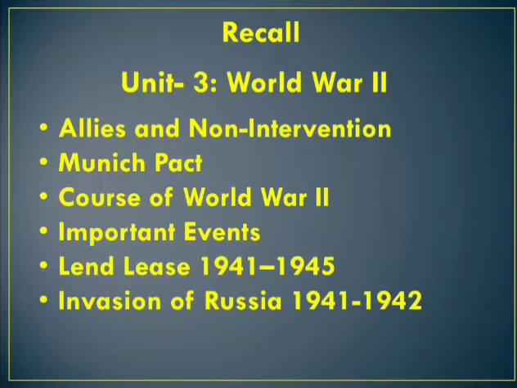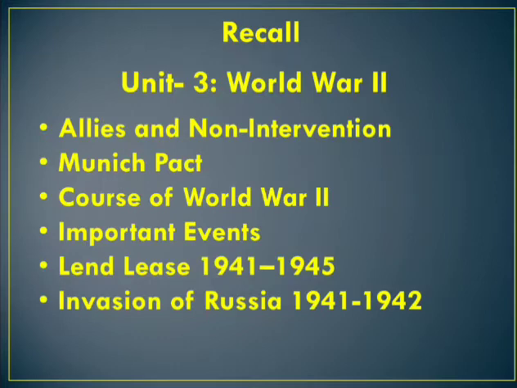The Munich Pact was signed by Neville Chamberlain, the Prime Minister of Great Britain, and Hitler at Munich in 1938. By the Munich Pact, Germany was allowed to annex the Sudetenland, but not to conquer any more territories. But in the year 1939, Hitler violated the Munich Agreement by annexing the whole of Czechoslovakia. This is also one of the causes of the Second World War.